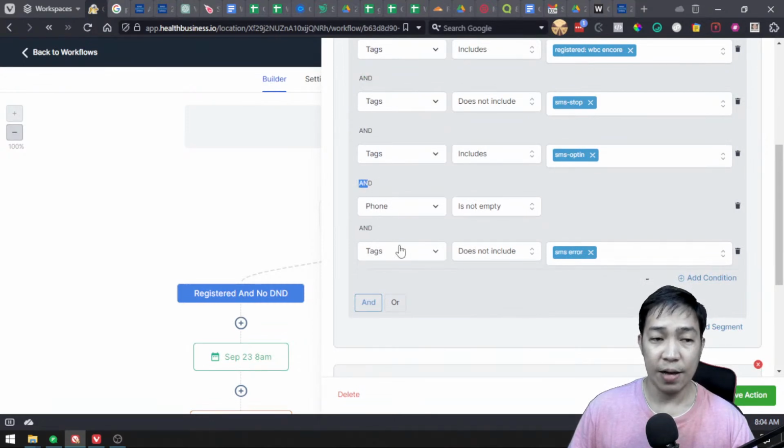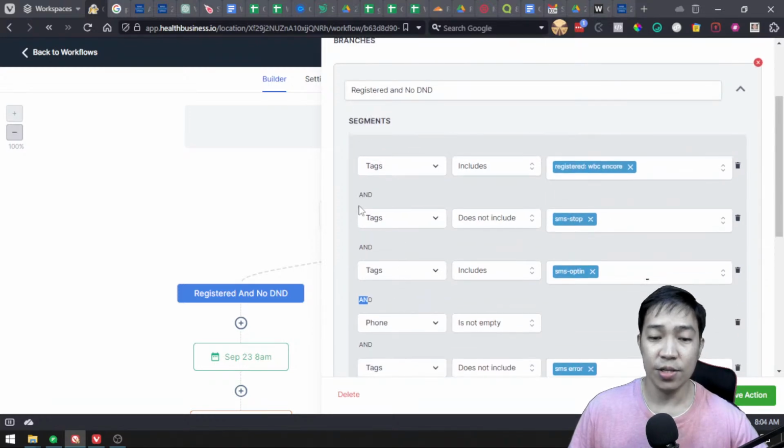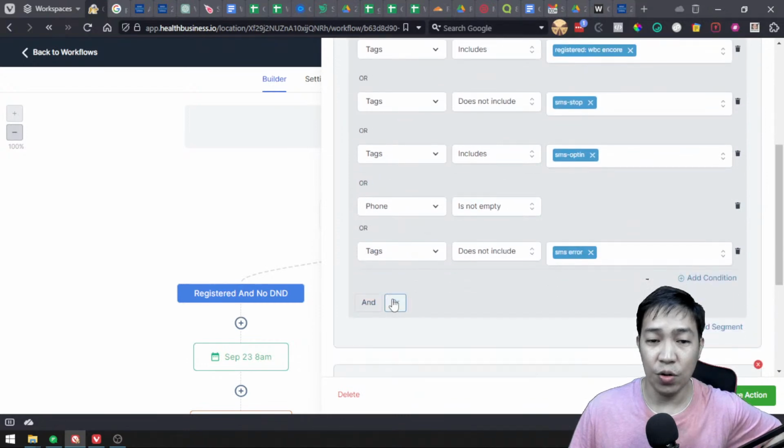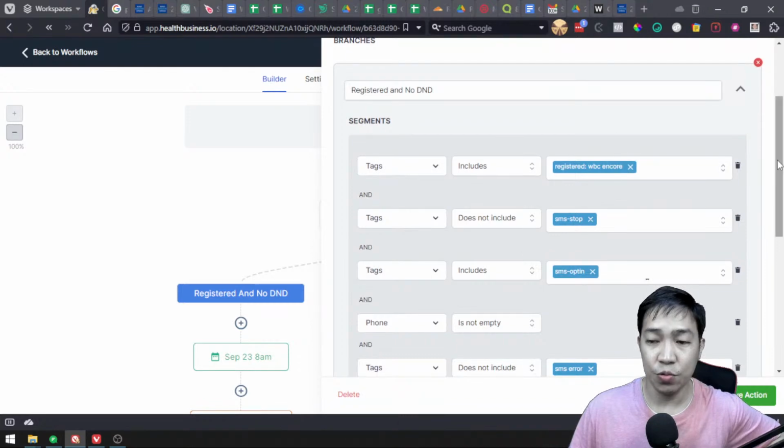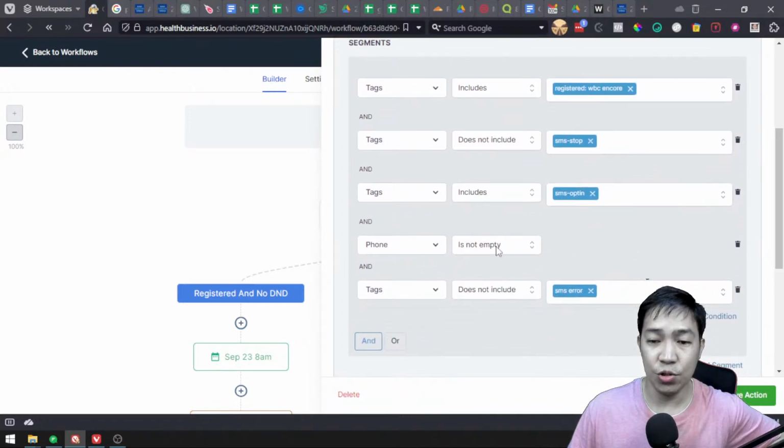So if you have a background of programming, you understand what this is all about. If this is an "and", you see this "and" means that all of this must be true in order for people to go through here. All of this must be true to the account or to that specific user. They should have a registered tag, they should not have an SMS stop tag, and then they should also have the SMS opt-in tag, and they should not have SMS error.